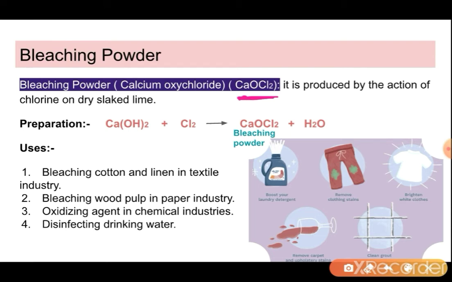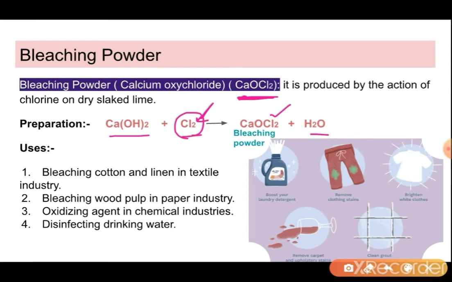Now it is prepared from calcium hydroxide and chlorine. This chlorine we have got from the chlor-alkali process, which is carried out on the brine. So that is why we are getting all these products from NaCl. When these two compounds are mixed together, they form calcium oxychloride, which is our bleaching powder, and water.